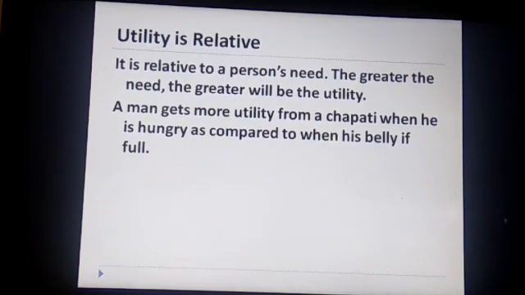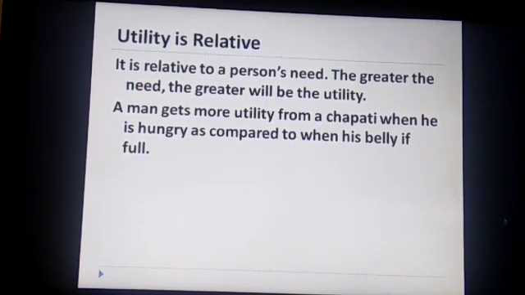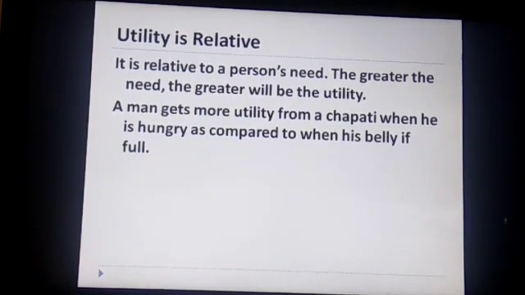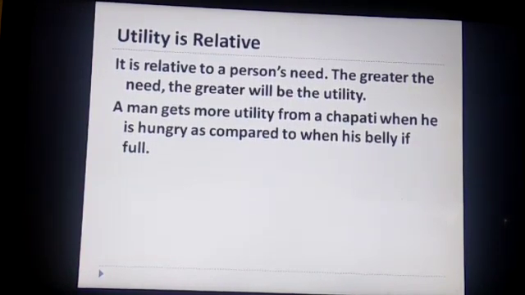A person sitting at home, when they drink water, the satisfaction level is not that much. But when a student or a boy is playing outside, he comes back home and then has the water, the utility of water is very high, maximum satisfaction.